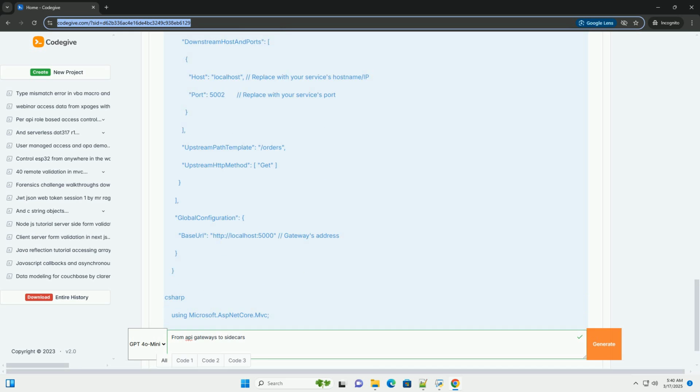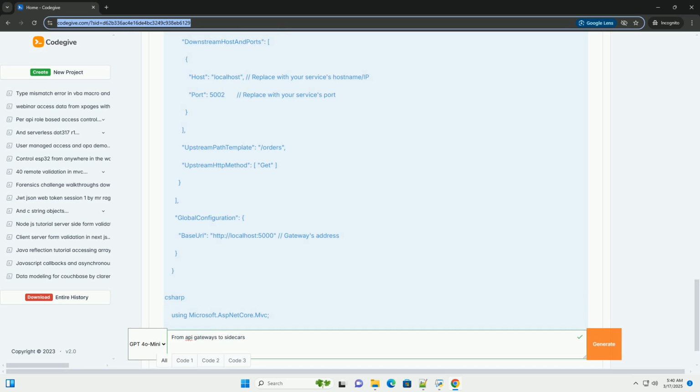API gateway: secures and manages external access, provides a unified API, and transforms requests/responses for clients. Service mesh: manages service-to-service communication, enforces security, provides resilience, and offers detailed observability within the cluster.